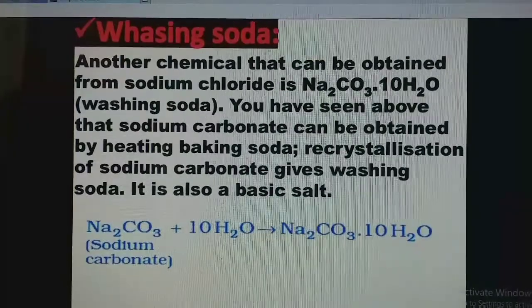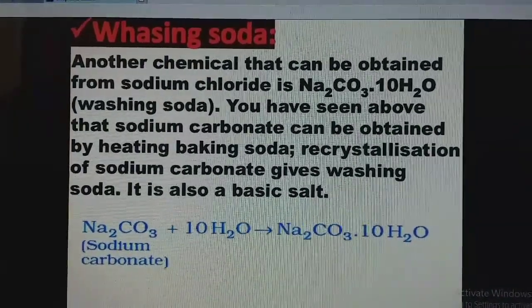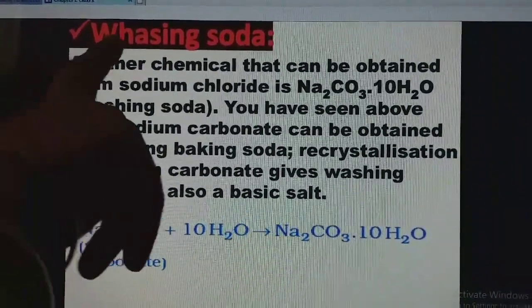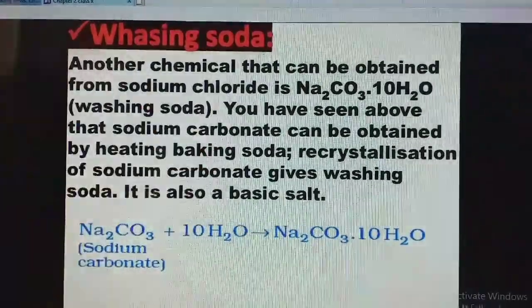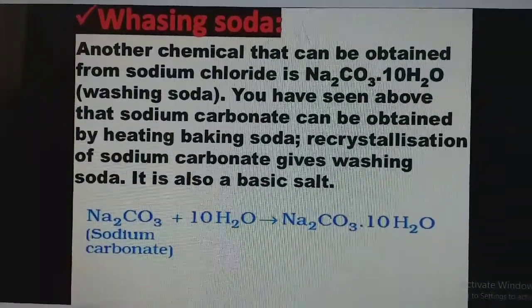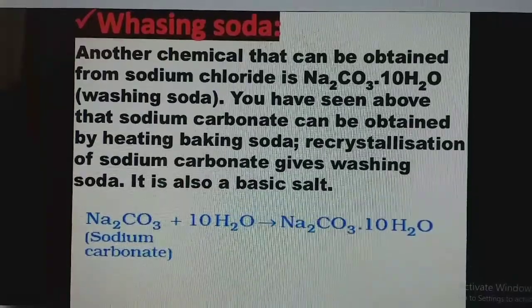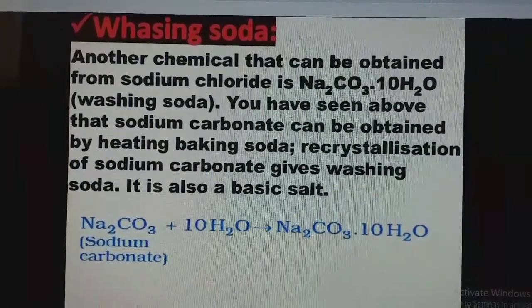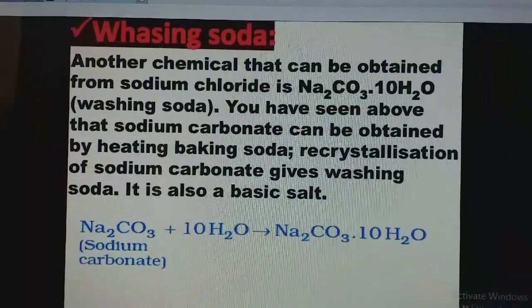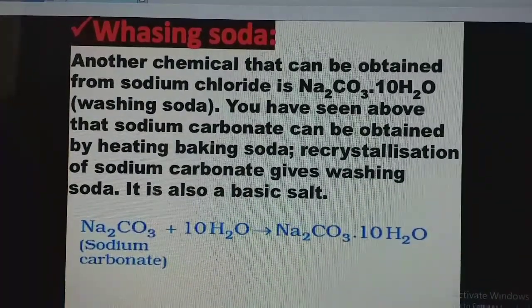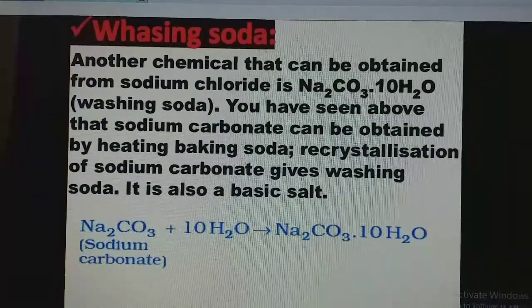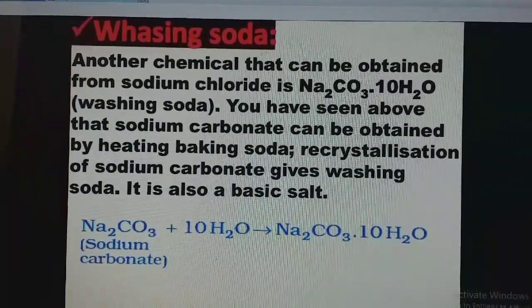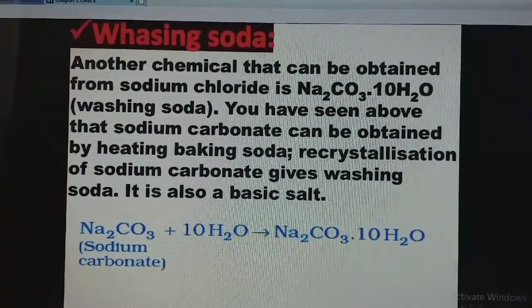Next is washing soda. Actually the spelling is wrong here, an H should come. Another chemical that can be obtained from sodium chloride is washing soda. The compound formula is Na2CO3·10H2O. You have seen above that sodium carbonate can be obtained by heating baking soda. Recrystallization of sodium carbonate gives the washing soda.